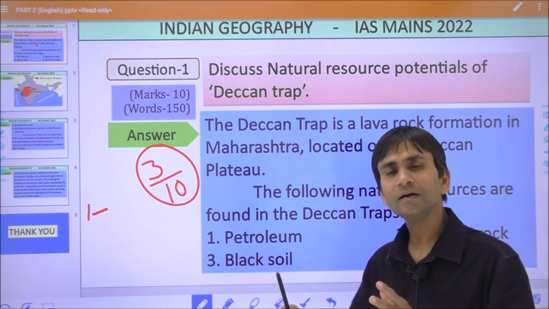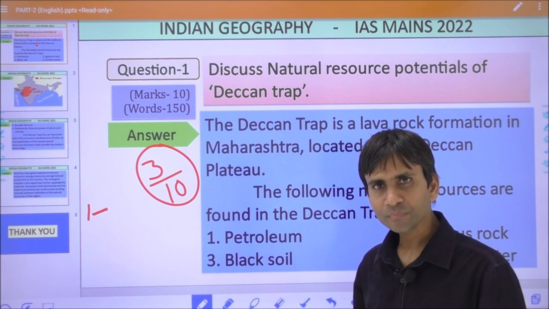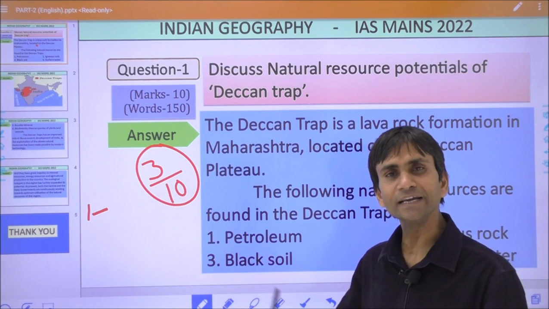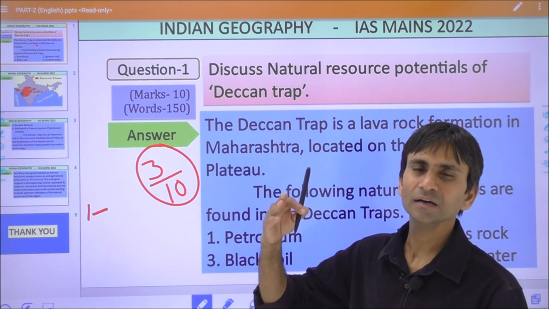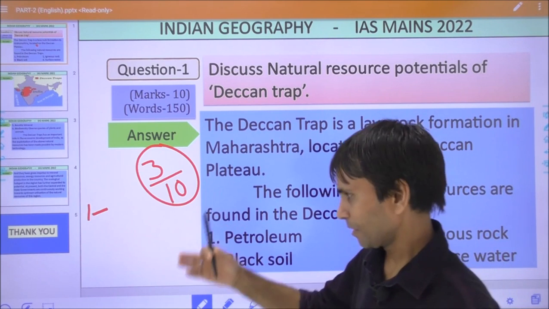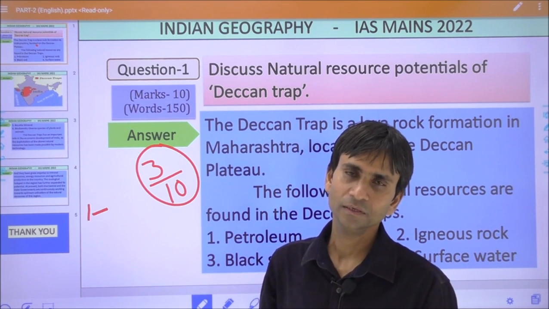It is the northwestern part of the entire Deccan Plateau, and geographically it extends between Goa, Maharashtra, southern Rajasthan, the Malwa Plateau of Madhya Pradesh and south Gujarat.